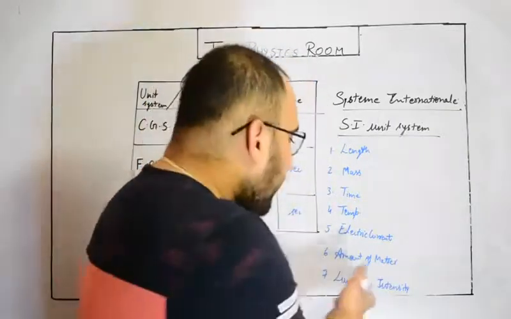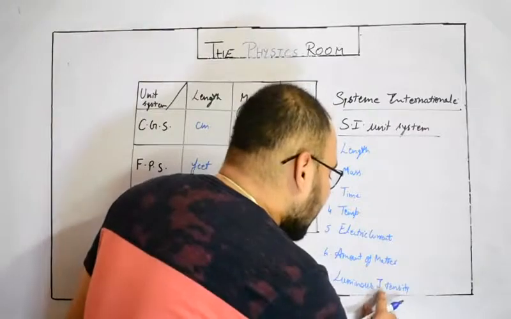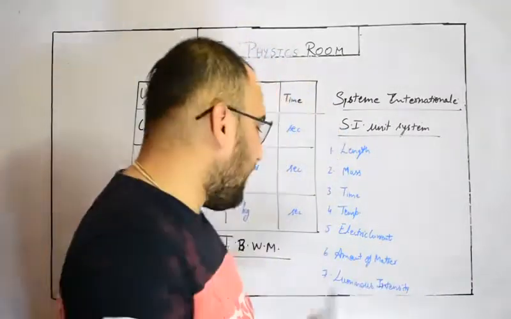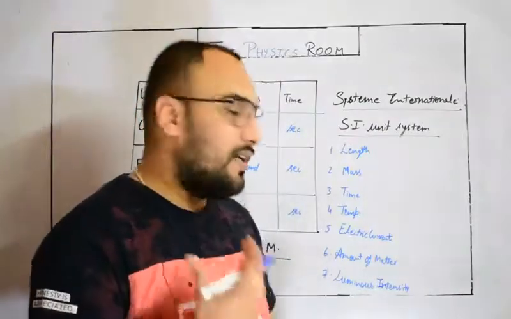Luminous intensity is a measurement of what? Luminous intensity is a measurement of brightness of light. So do not get confused, luminous intensity is a measurement of brightness of light.